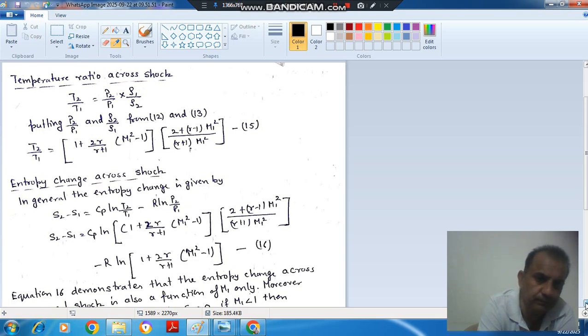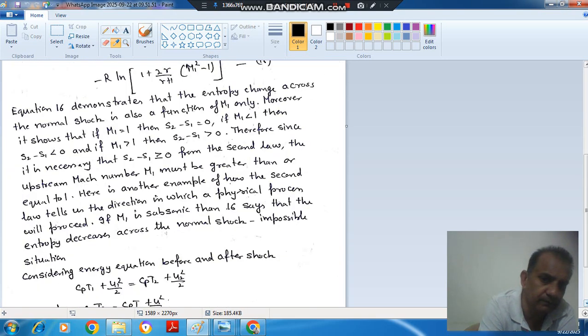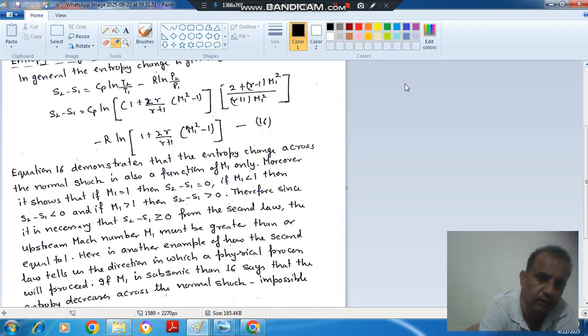So the entropy change will be in terms of Mach number, but this is a very long formula, very difficult to remember. So we'll derive a simple formula for entropy change also, because in the normal shock table this entropy change is not given.